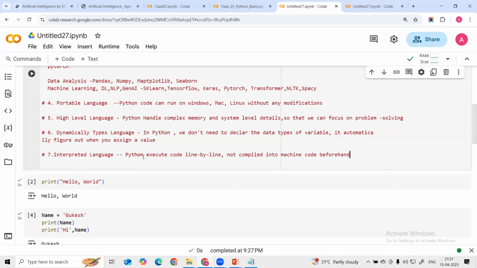So it is easy to debug. Why line by line? Because it is easy to debug. Here, guys, we do not need to compile this code into machine code beforehand. While executing, it will execute line by line, so it is easy to understand where we have the error. So the other feature is that it is easier to debug, due to this line by line execution.